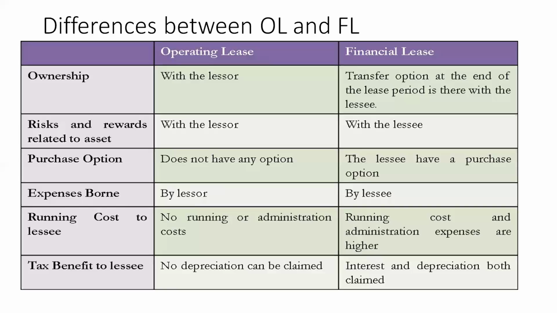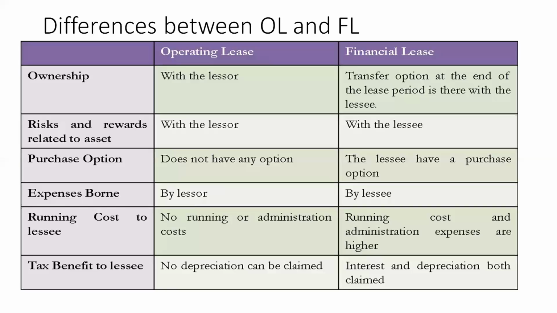Running cost: no running cost or administration costs are given to the lessee, but running cost and administrative expenses are higher in case of financial lease. In lease contracts, the rentals will be charged very high, including the returns on investment and all that. Tax benefit to the lessee: no depreciation can be claimed by the lessee in case of operating lease.